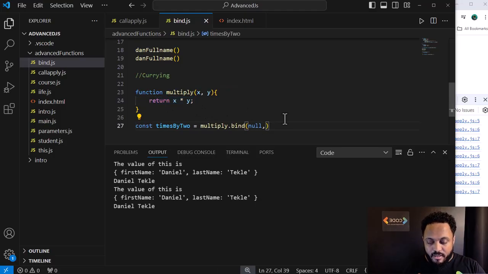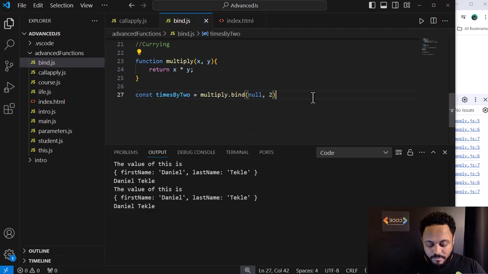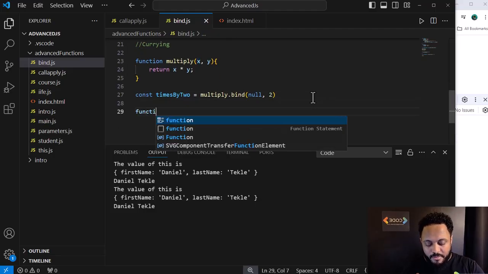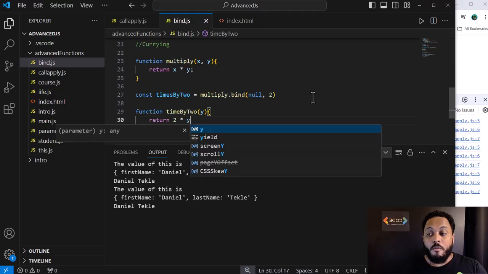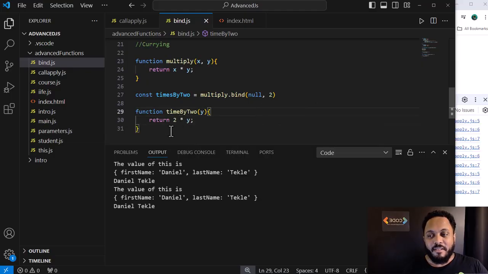Technically, I'm creating a function called times by 2, which takes just one parameter, y, and it returns 2 times y. So it's not exactly with that, but something like that. So times by 2 becomes a function, and we bind this parameter.